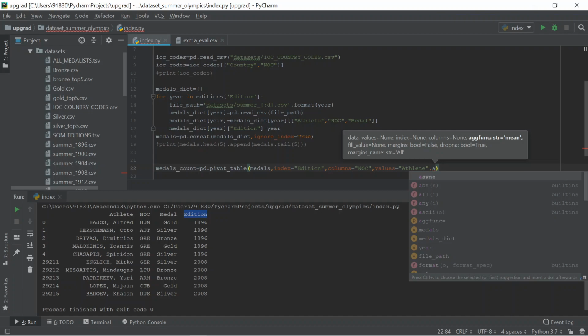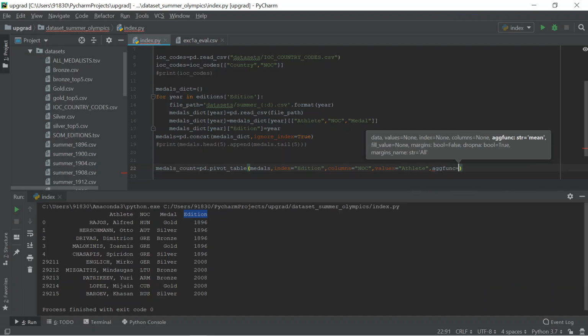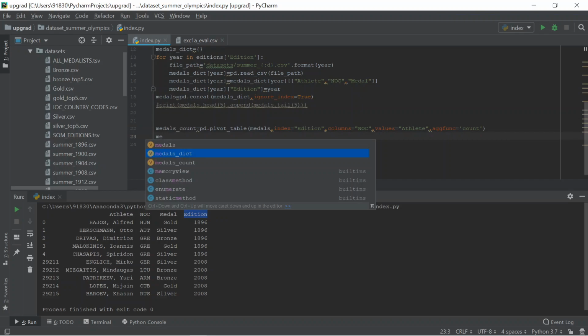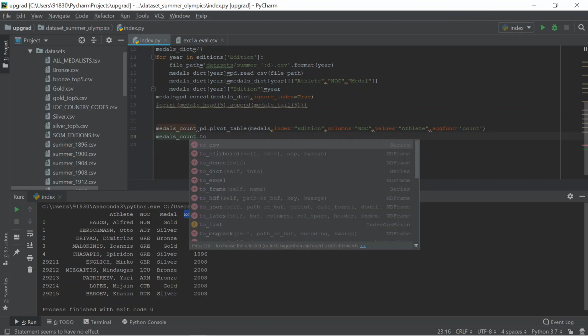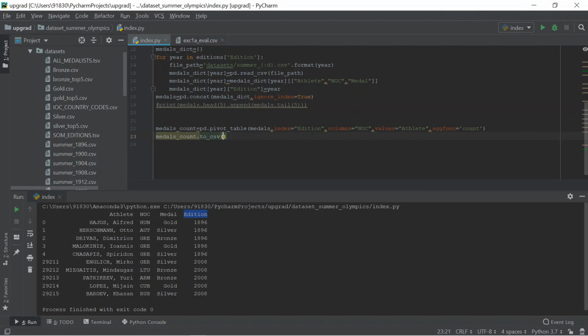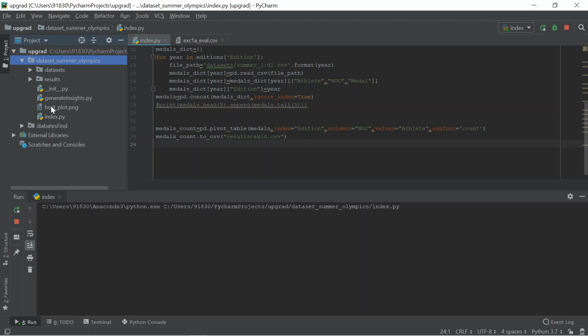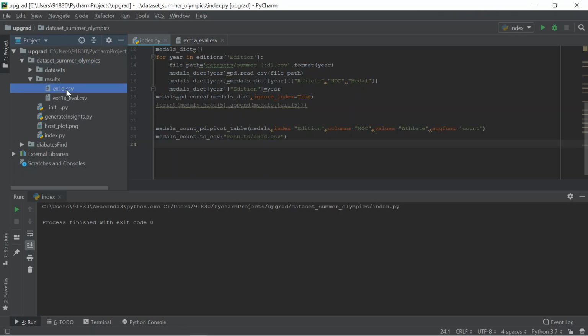Finally, we need to count the number of medals for each year, so for each year we need to find the count. For that, they asked me to use the aggregate function. Aggregate is nothing but a count. Now they also asked me to save this to CSV, which we are already familiar with. I'll save it to result slash exercise 1d dot CSV. Yeah, done, it's saved.